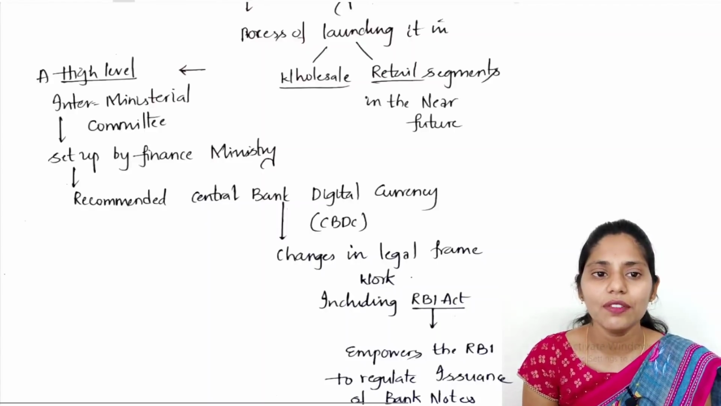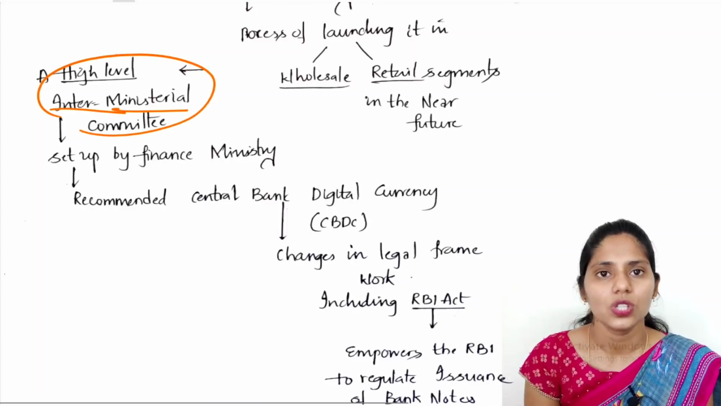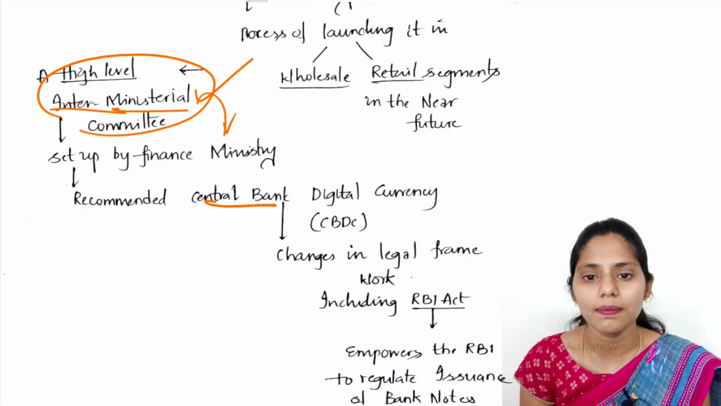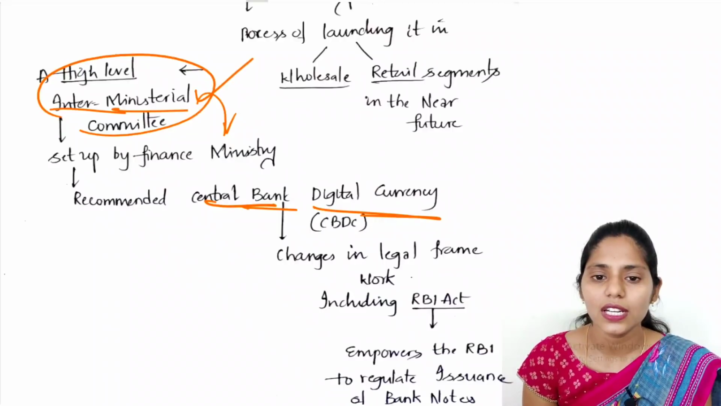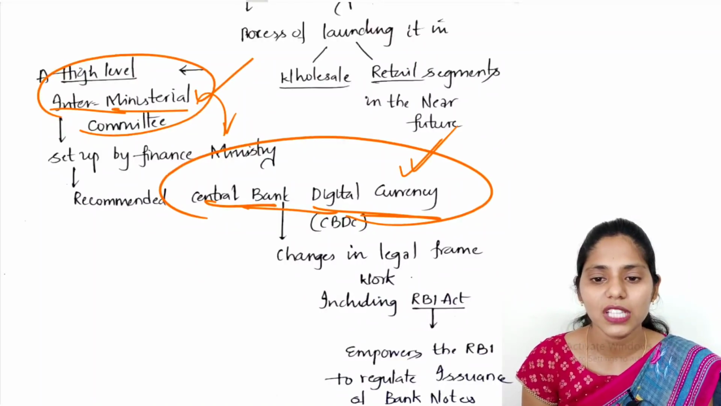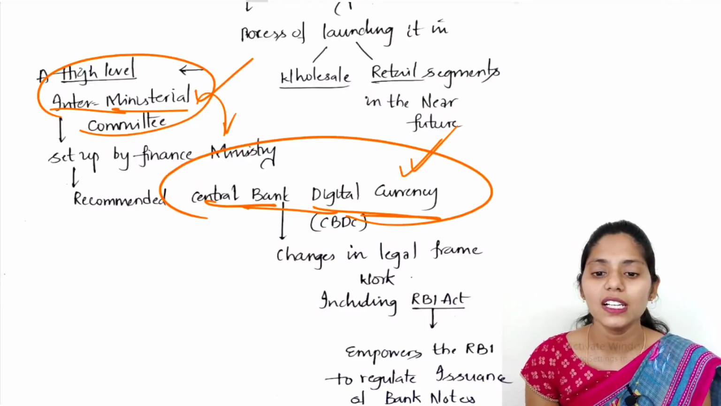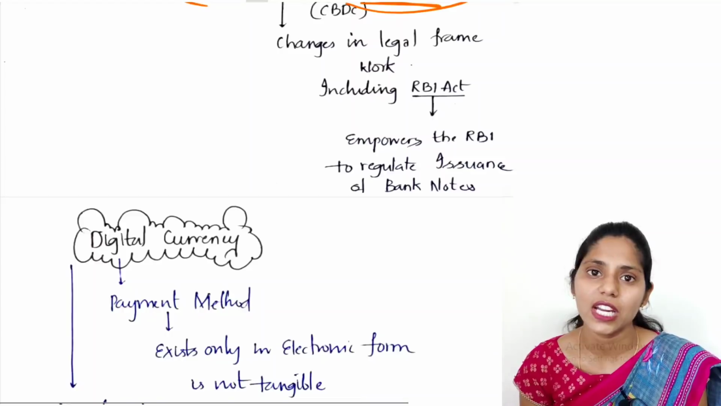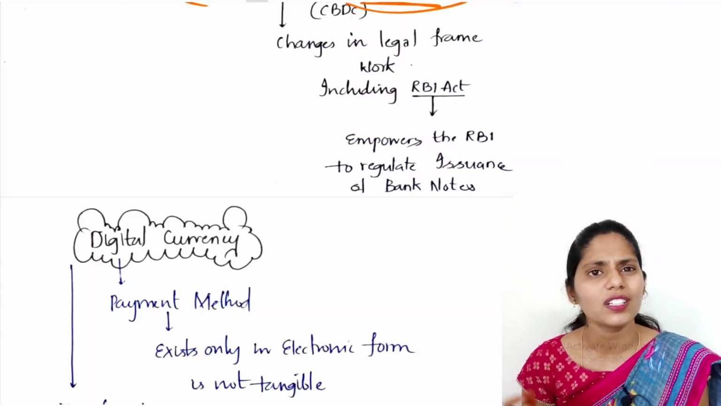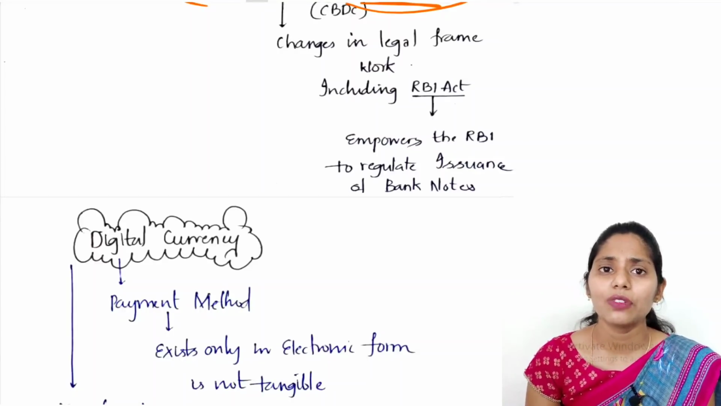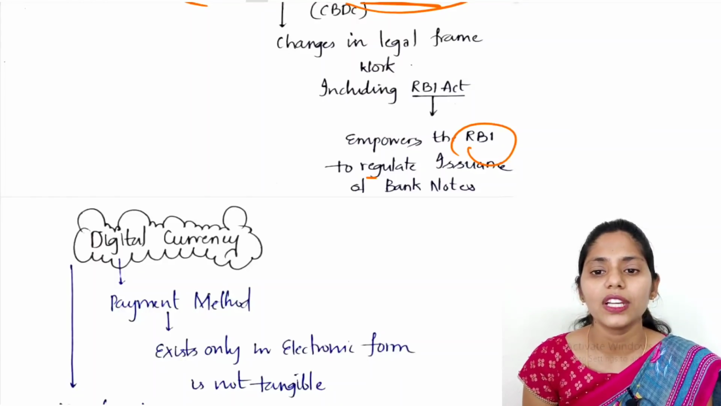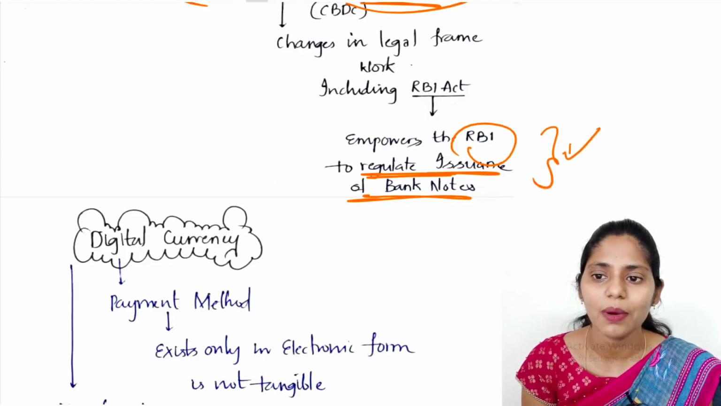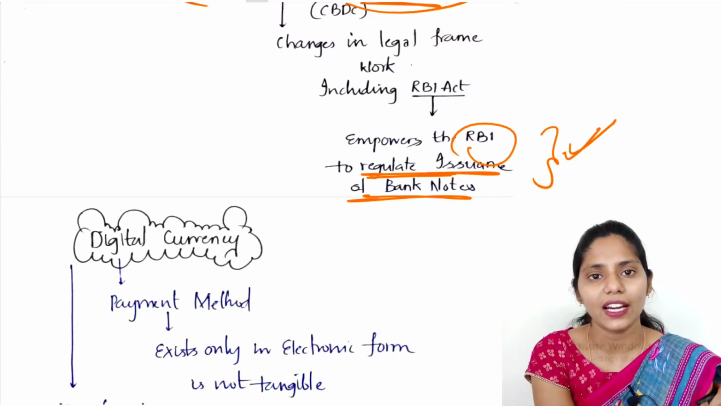Even a high-level inter-ministerial committee set up by our finance ministry also recommended a central bank digital currency. So this central bank digital currency will be very helpful, and we need to come up with a legal framework. Whenever we come up with a legal framework, we also need to make changes in our RBI Act. So what is this RBI Act? This RBI Act mainly empowers RBI to regulate issuance of bank notes. So we need to come up with these changes in the RBI Act also.